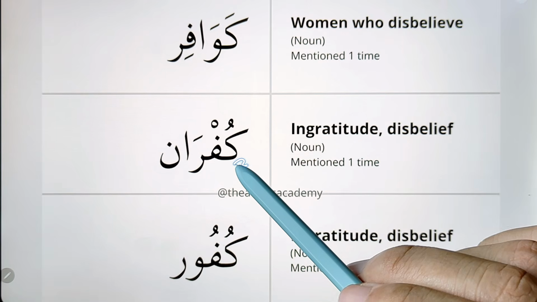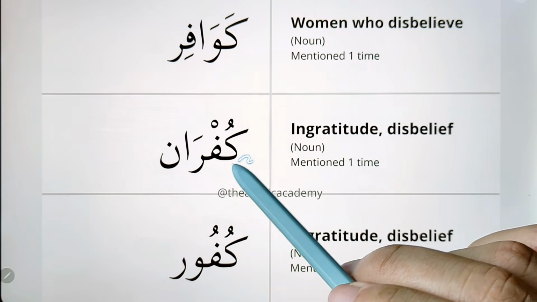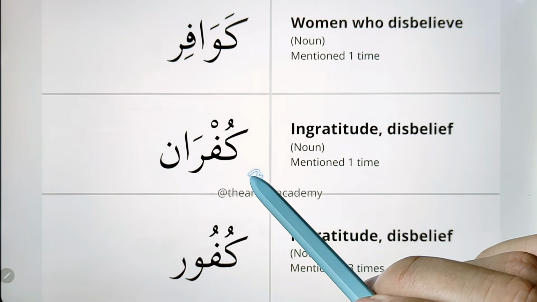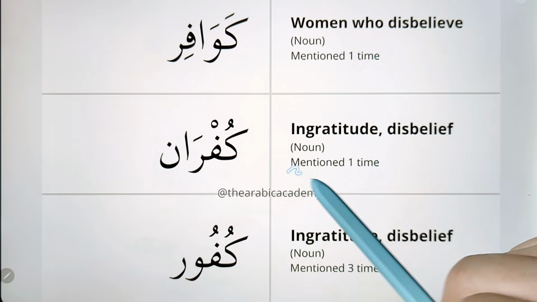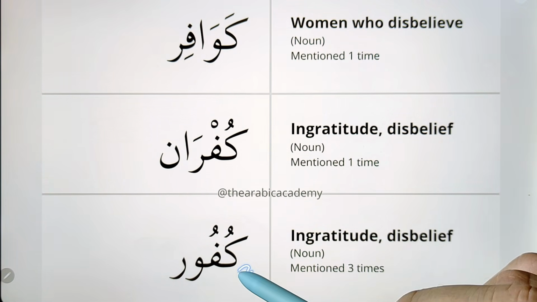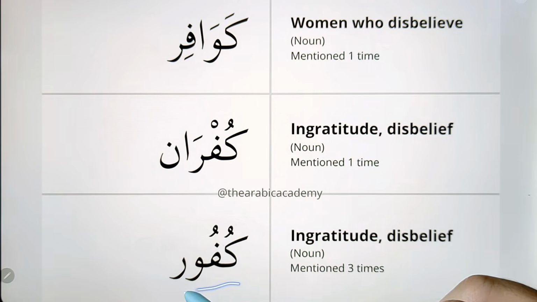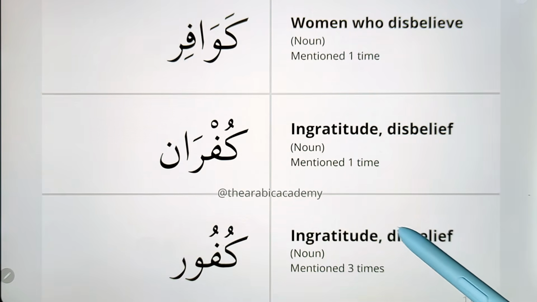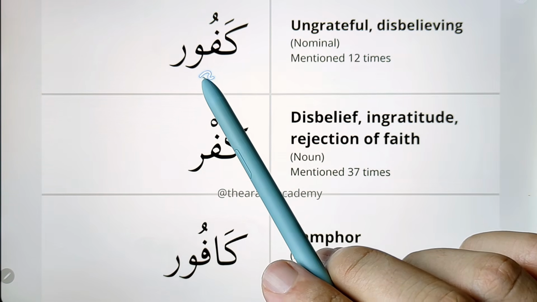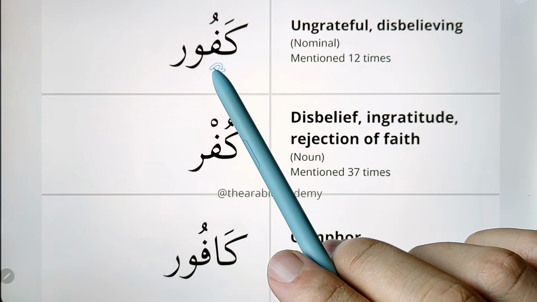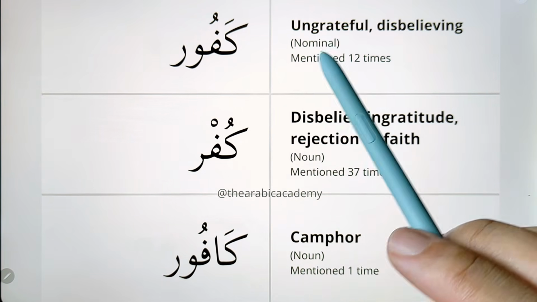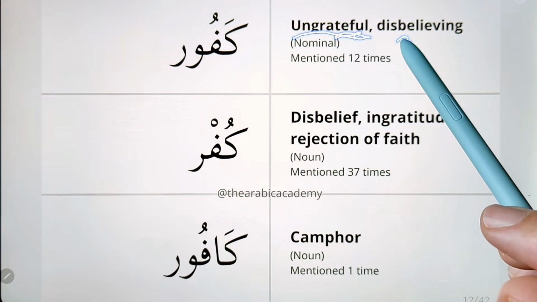Next word is kufran. Kufran means ingratitude or disbelief. Next word is kufur. Kufur also means ingratitude or disbelief. Then we have kafur. Kafur is an adjective which means ungrateful or disbelieving.